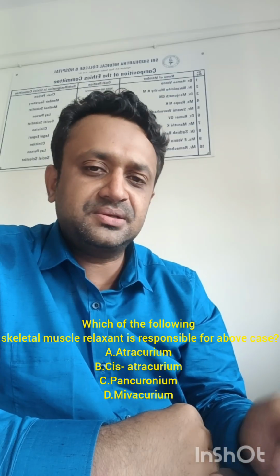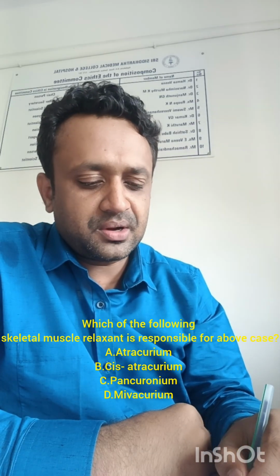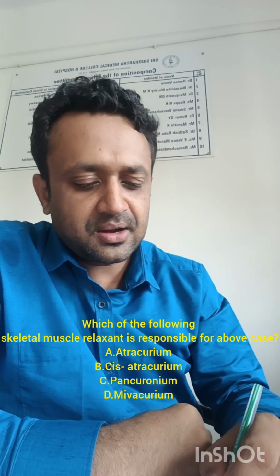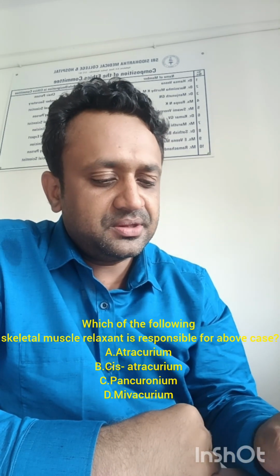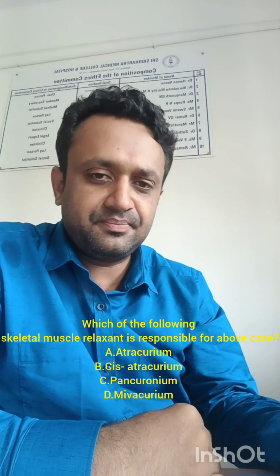Among the options, atracurium and cisatracurium undergo Hoffmann elimination, a spontaneous molecular rearrangement without the help of enzyme. But the major difference between them is that atracurium releases histamine, while cisatracurium does not release histamine. So atracurium is responsible for all these symptoms like bronchospasm, hypotension and flushing. So the answer is atracurium.